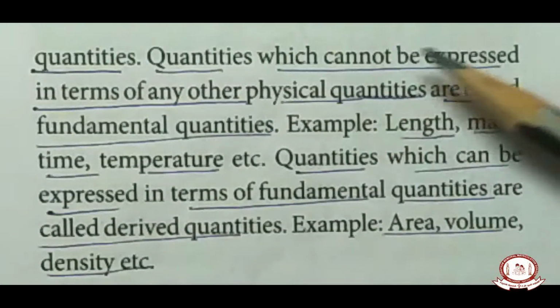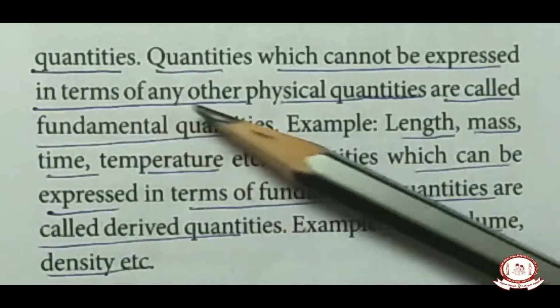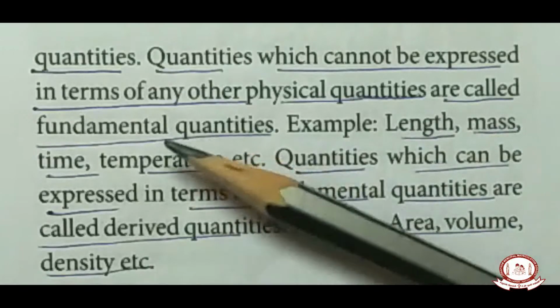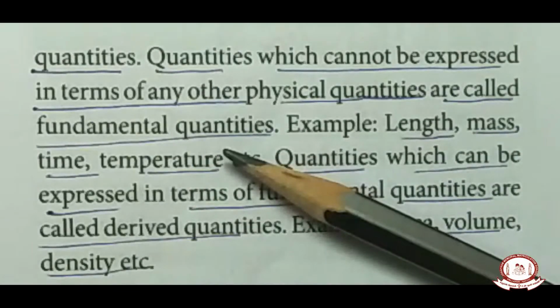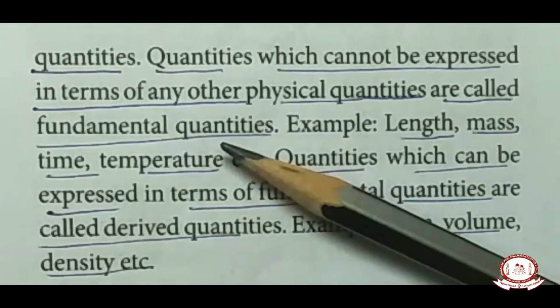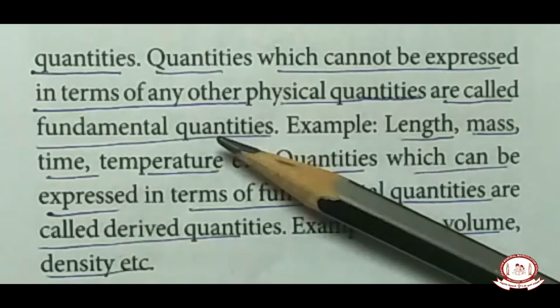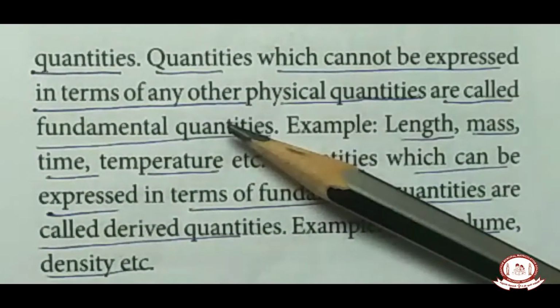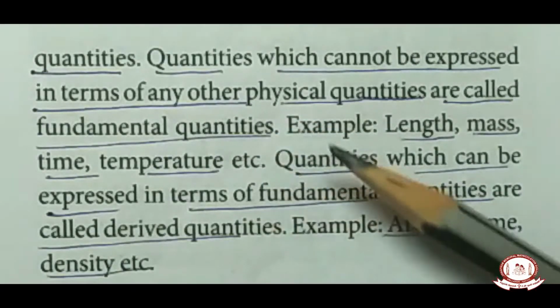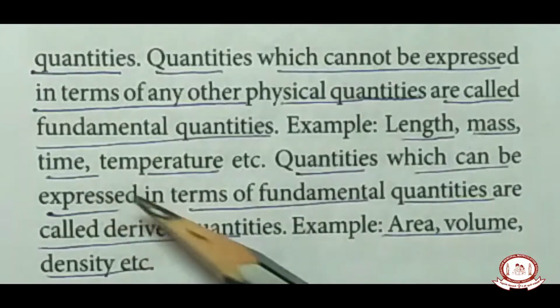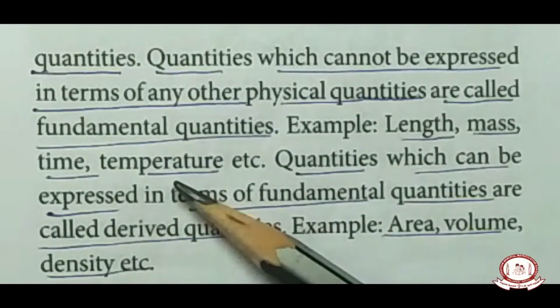Quantities which cannot be expressed in terms of any other physical quantities are called fundamental quantities. Do you understand, children? Quantities which can be measured only by that measurement are said to be the fundamental quantities. Examples: length, mass, time, temperature, etc.